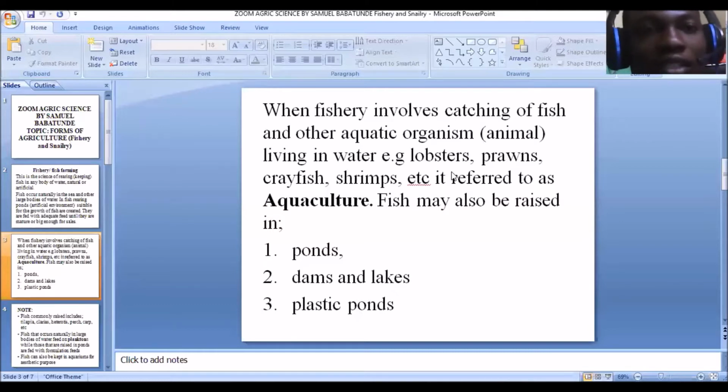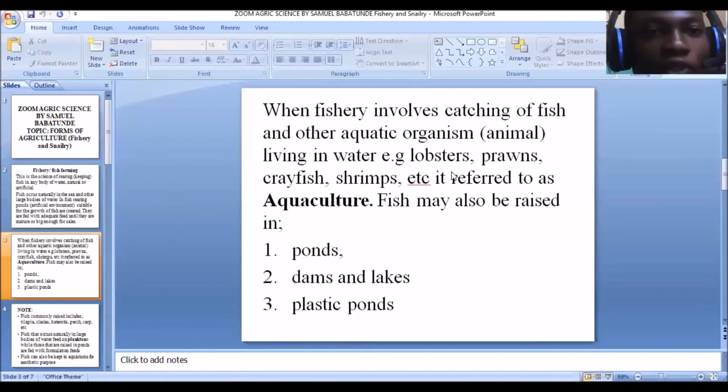And these aquatic organisms are organisms that live in water. Examples include the lobster, the prawns, the crayfish, the shrimps. All these are aquatic organisms. So when you are involved in the rearing of fishes and other aquatic organisms, like the examples I've mentioned, you are now practicing what we call aquaculture. But when you are only concerned with the science of rearing fish in the water body, then you are practicing fishery. But if you are rearing fish and other aquatic organisms, it is termed aquaculture.